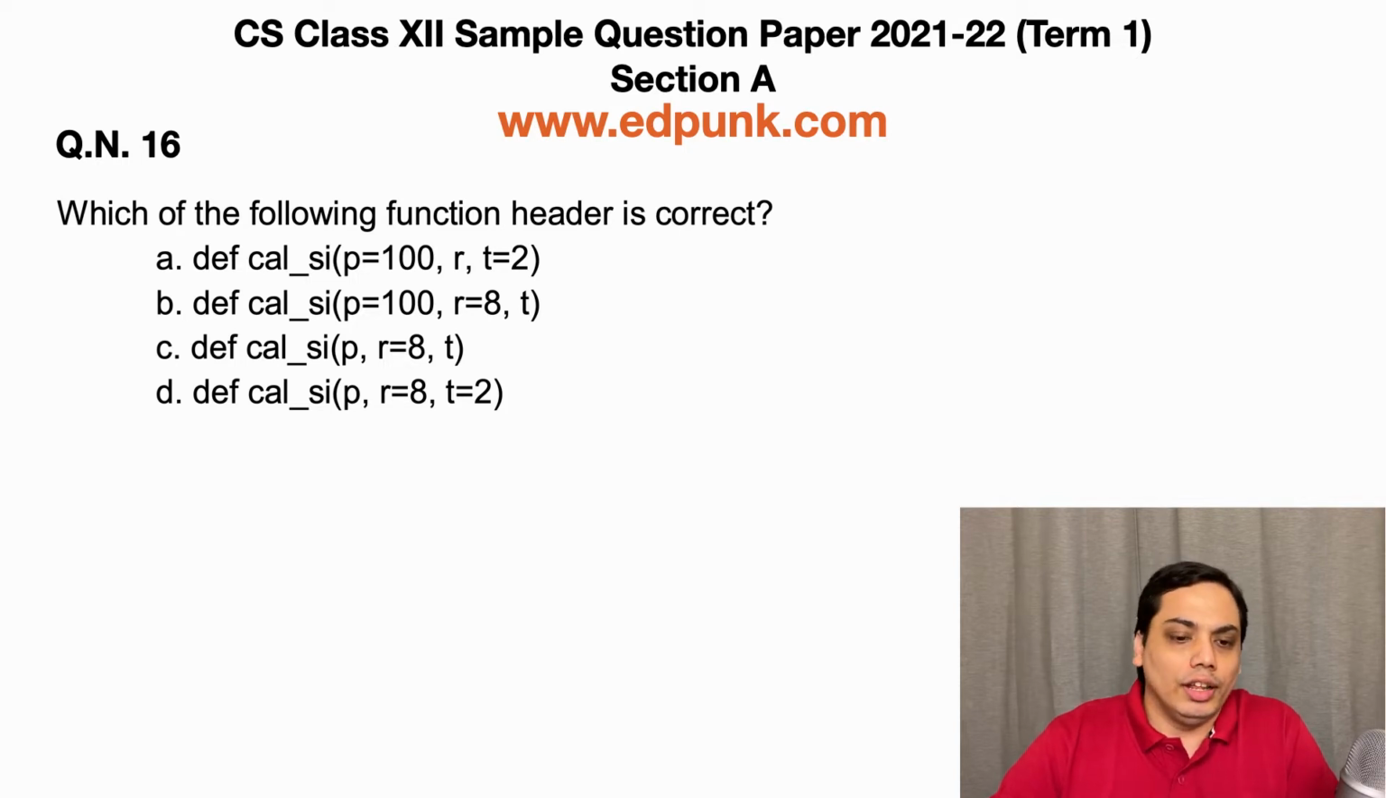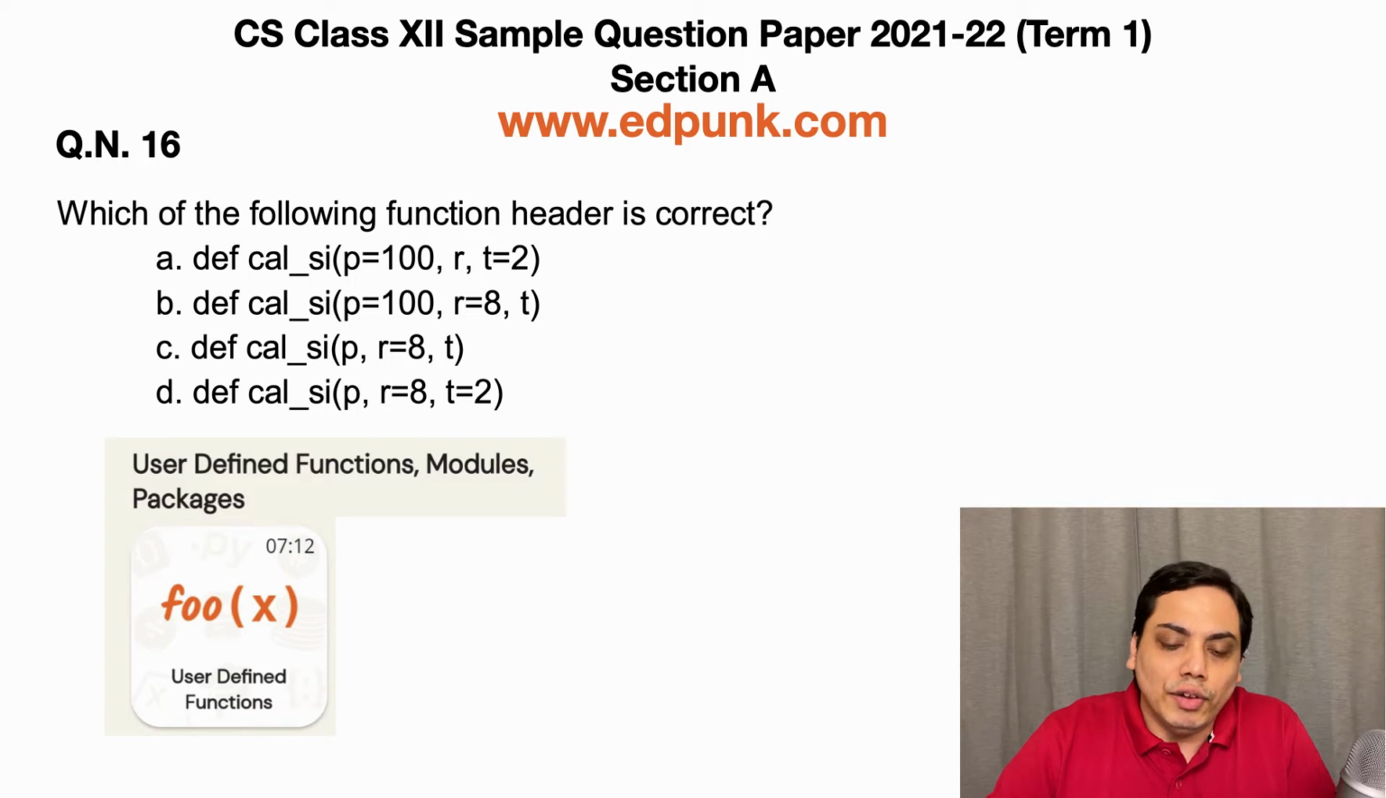Moving on to the next question. Which of the following function header is correct? Option A, def cal_si(p=100, r, t=2). Option B, def cal_si(p=100, r=8, t). Option C, def cal_si(p, r=8, t). And option D, def cal_si(p, r=8, t=2).